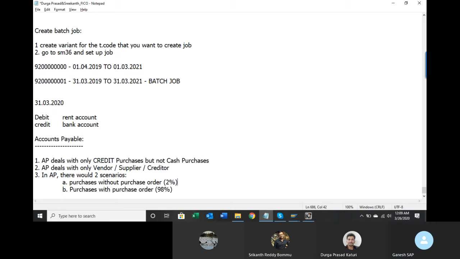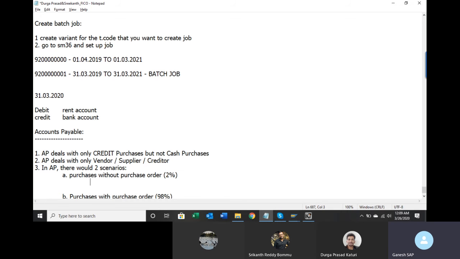So in this first one, it is direct FI purchase. Direct FI purchase. So here there will be only two things. One is at the time of purchase: debit expense or material, credit vendor.